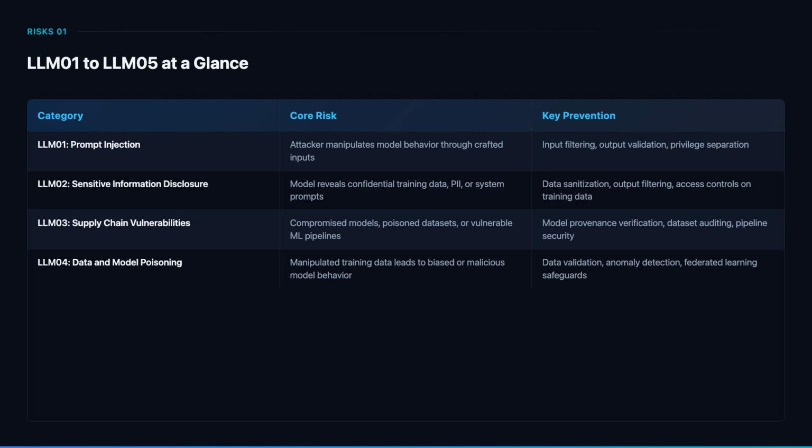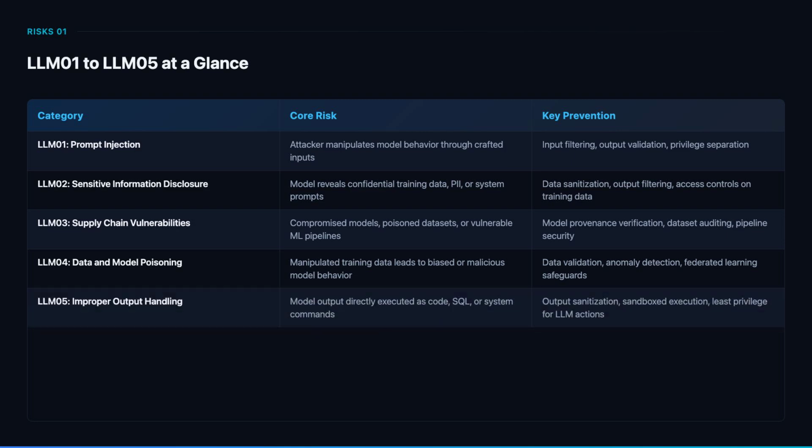LLM 05 improper output handling occurs when LLM outputs are passed directly to backend systems without sanitization. If the model generates SQL queries, shell commands, or code that gets executed, attackers can achieve remote code execution through prompt injection. Prevention requires treating all model output as untrusted, sanitizing before execution, running LLM-generated code in sandboxes, and enforcing least privilege for any actions the model can trigger.